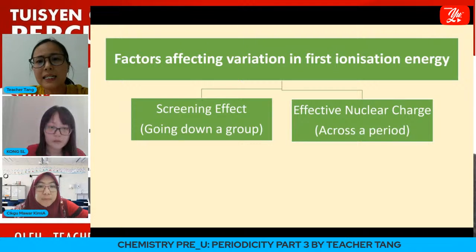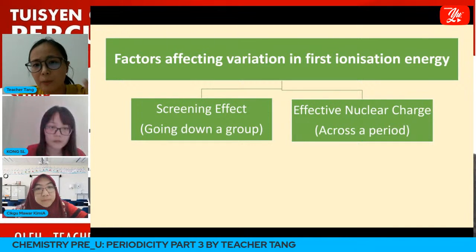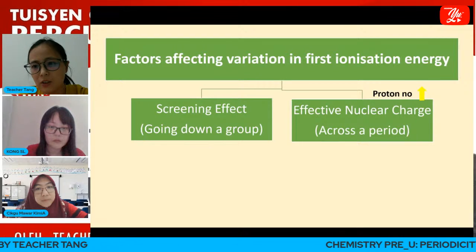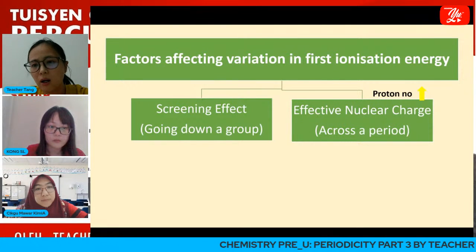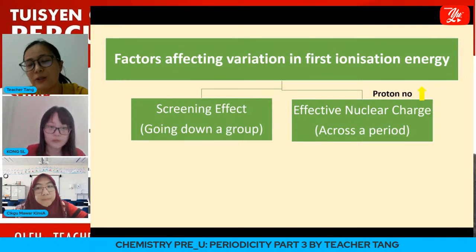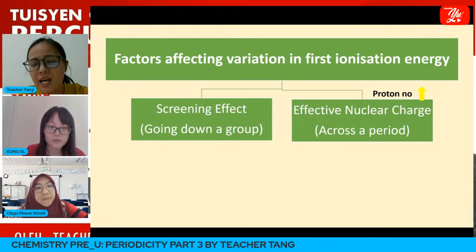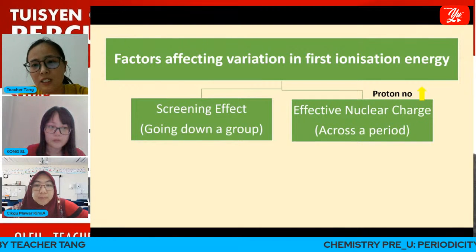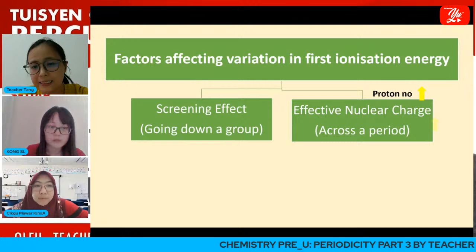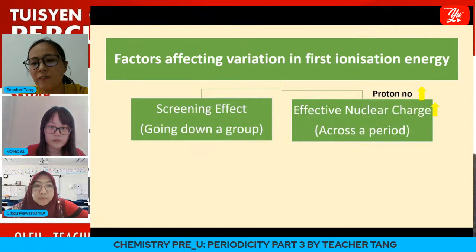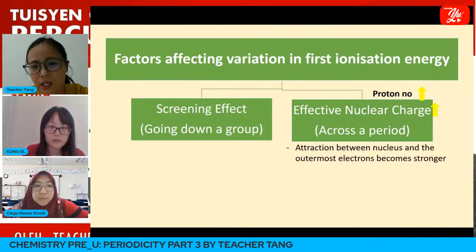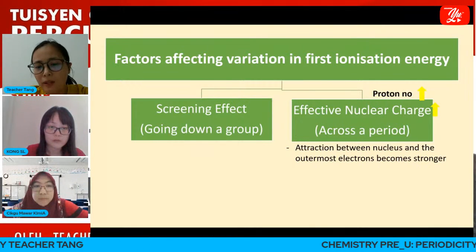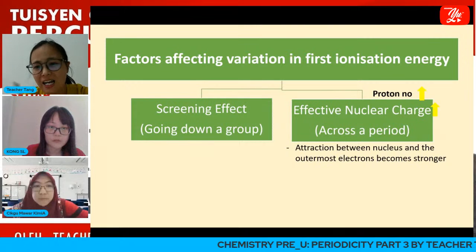So we know that across the period, proton number increases. This means that the nuclear charge in the nucleus increases across the period. However, the screening effect stays almost the same because the number of inner shell electrons stays the same. So this results in an increase in effective nuclear charge across the period. This then causes the attraction of the nucleus on the valence electrons to become stronger across the period.